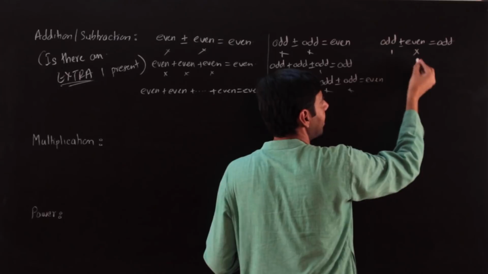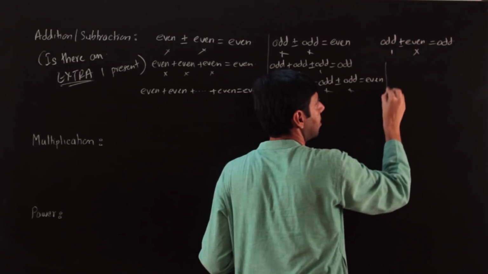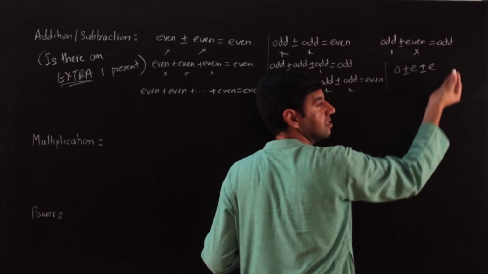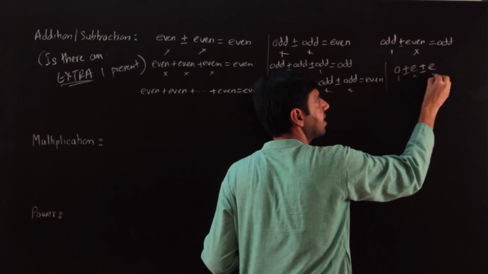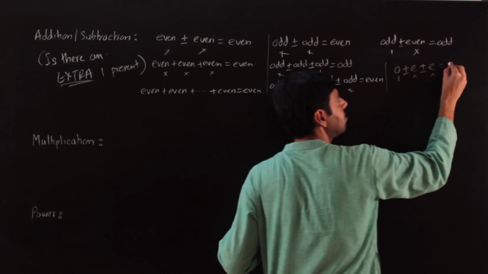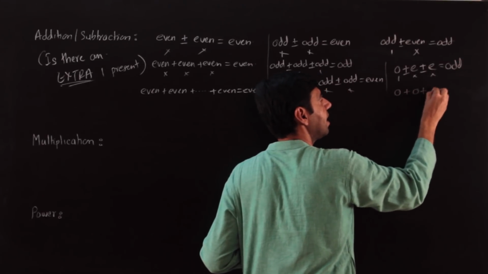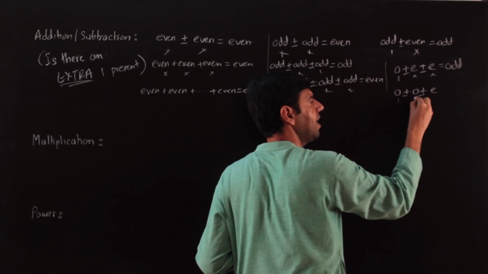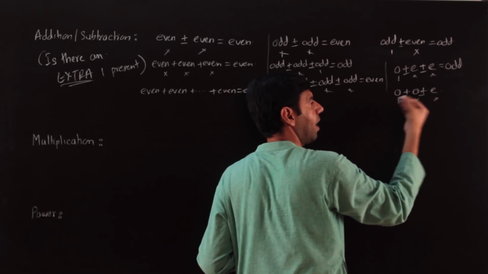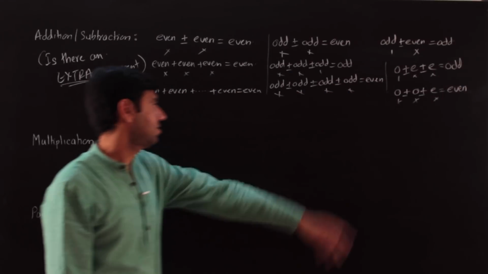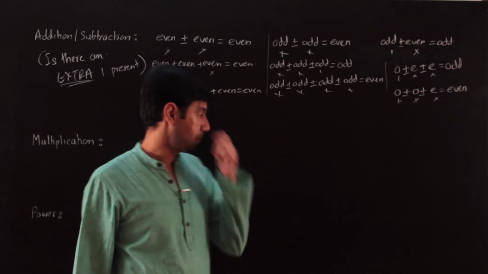What if I have this? I'll just write it in a little short notation. If I have an odd, even, even, there's a 1, that 1 remains till the end. So my answer is going to be odd. What if I had an odd and an odd? The 1 and 1 will cancel and I will have an even number. Hope you get the idea, right? So this is about addition and subtraction.